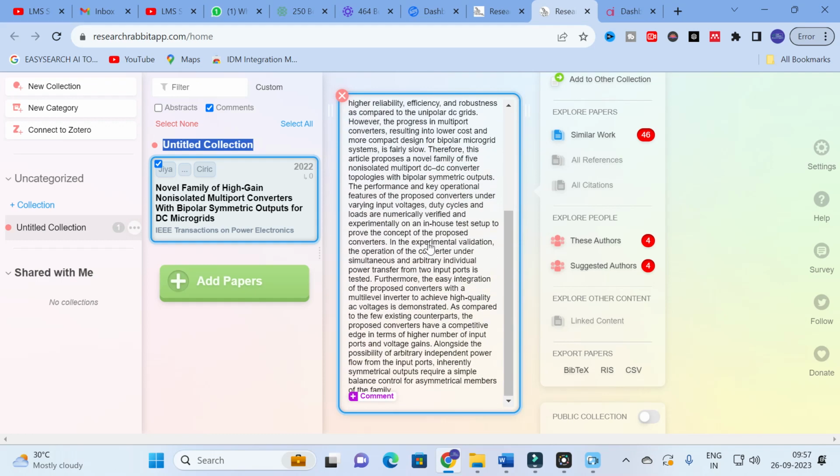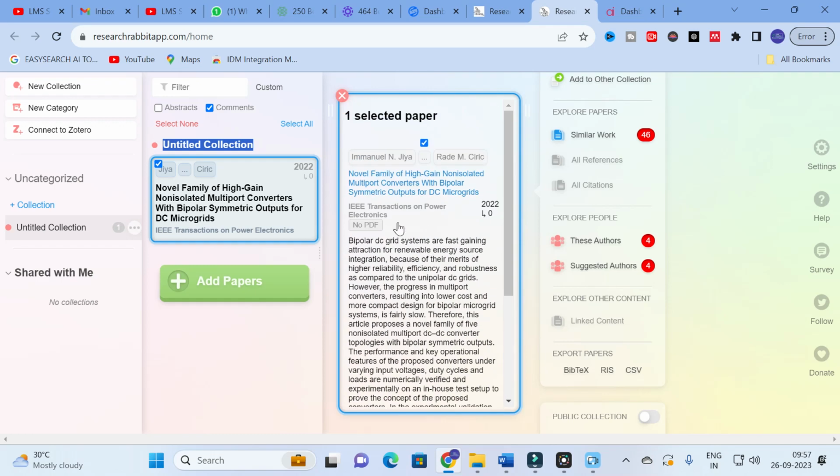Here you can see if the paper can be downloaded. Here the PDF option is enabled, so you can download it right here. Here there is no PDF, so you cannot download the paper.